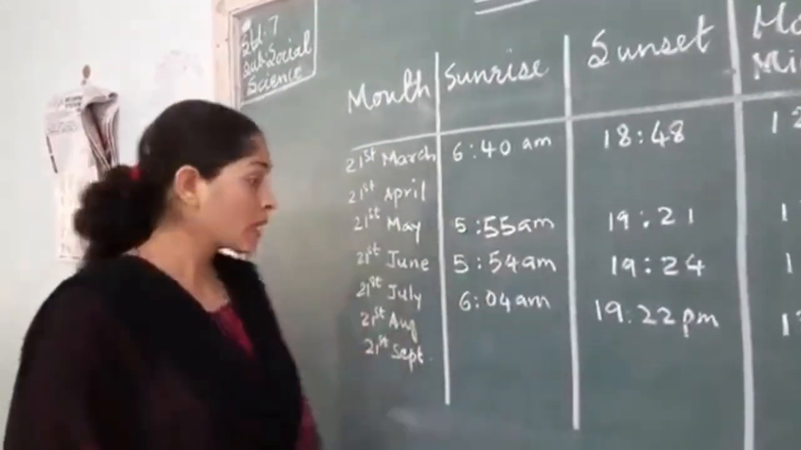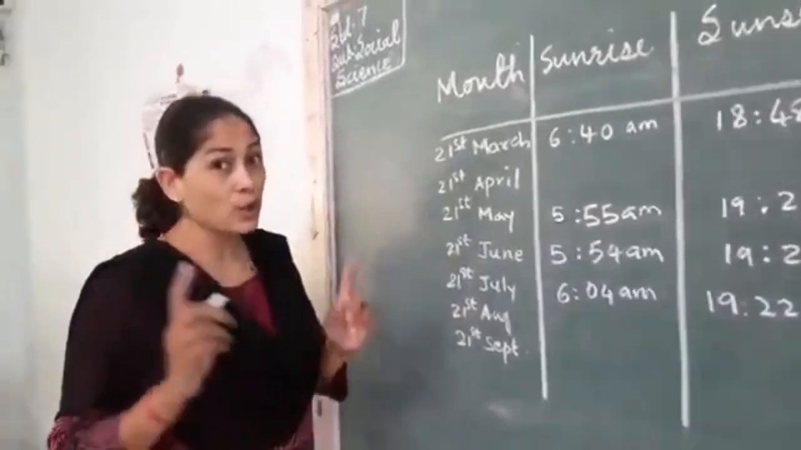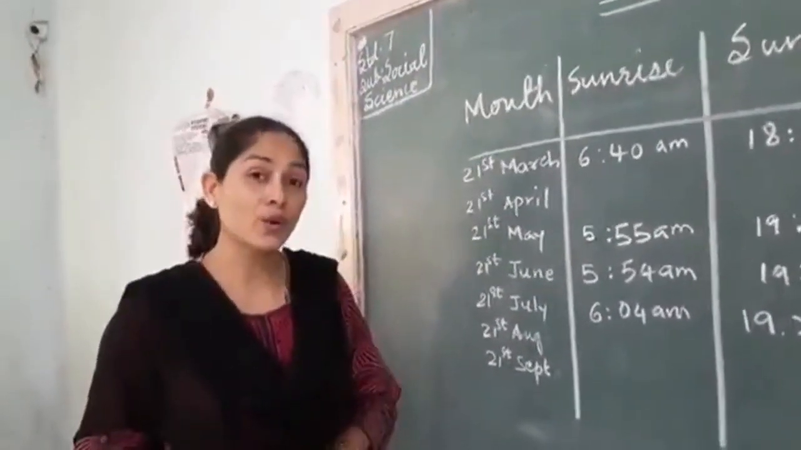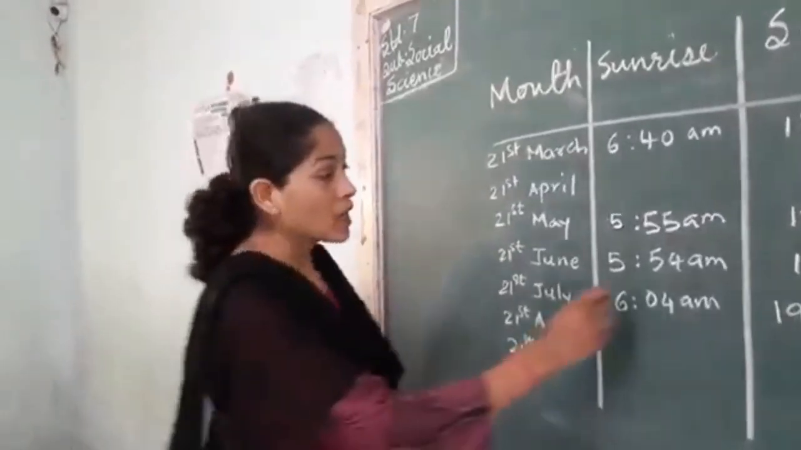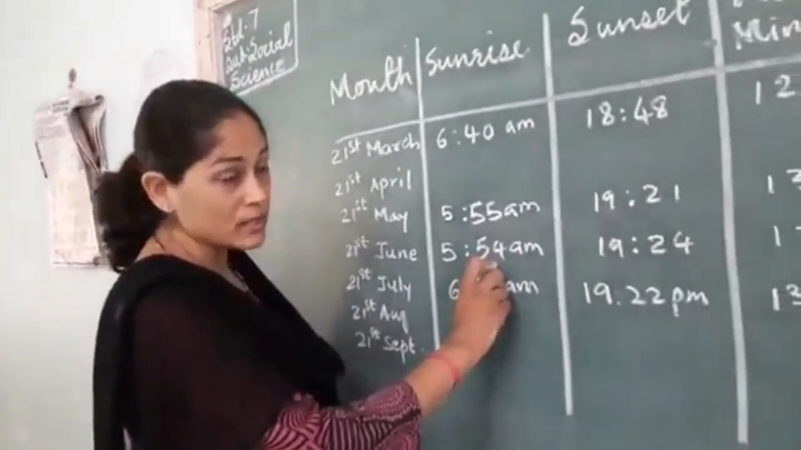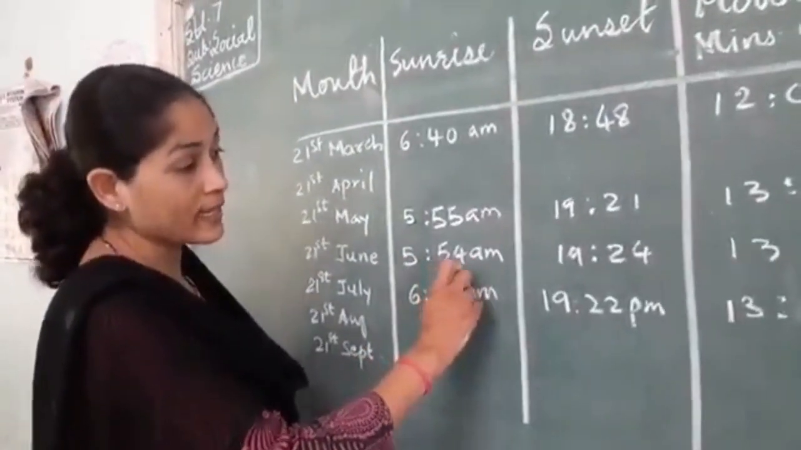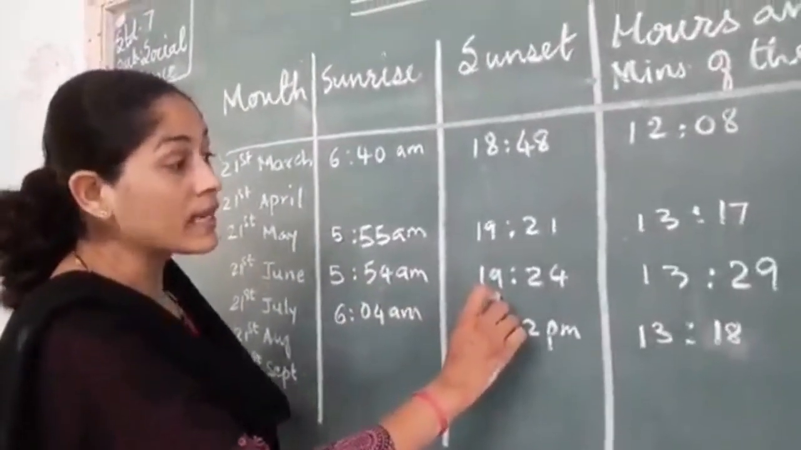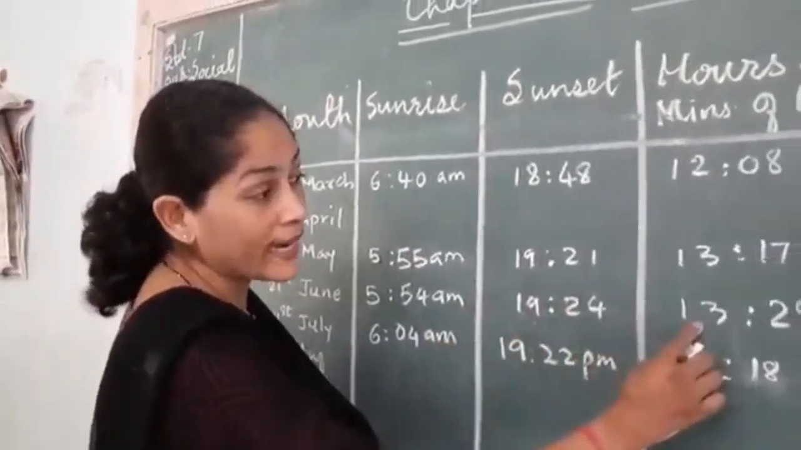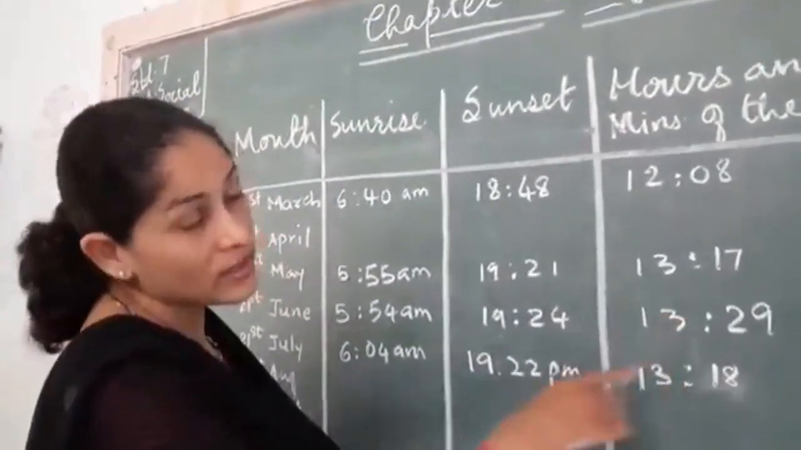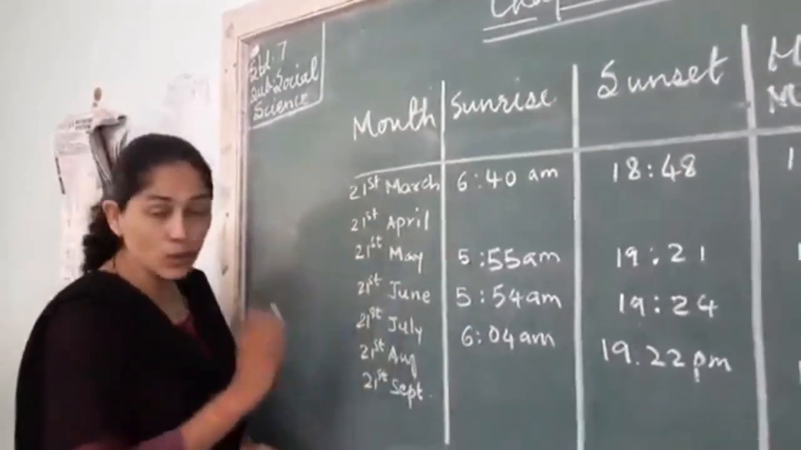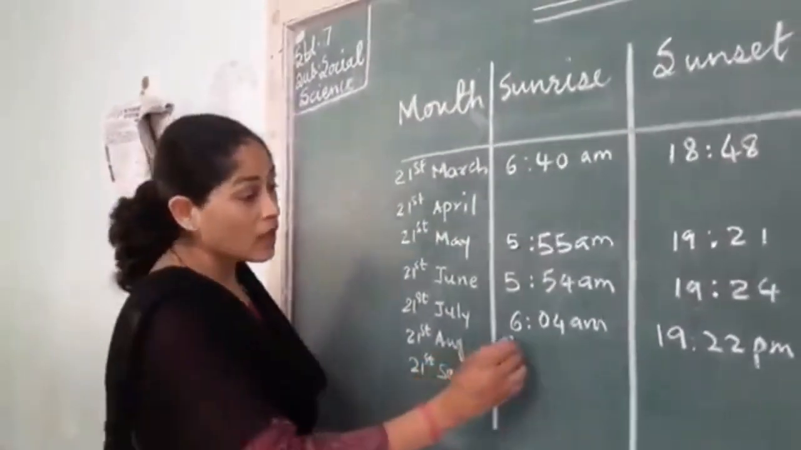Very easy. 21st June. We know 21st June is the longest day of the year and we have International Yoga Day on that day. Right? Sunrise was at 5 o'clock and 54 minutes, 5 hours, 54 minutes AM. Sunset was at 19:24 PM. When you minus these two, you will get the daytime, and when you minus this from 24, you will get the night time.